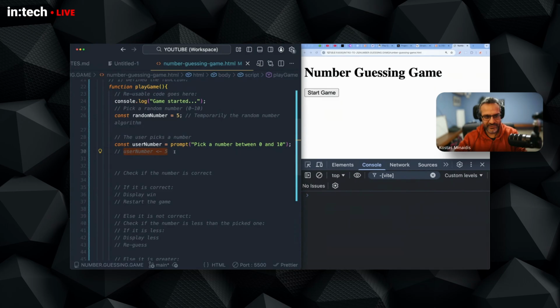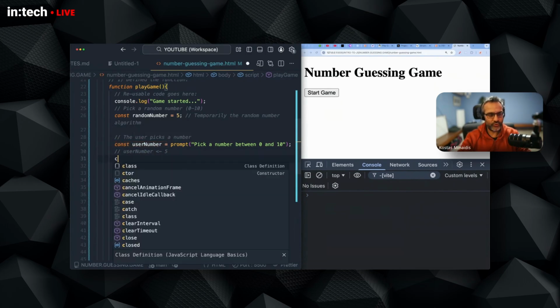The syntax is a little bit awkward because this function will be executed, it will pick up a number, and then it will assign this. This is the assignment operator, not the equality operator. This is going to assign the value from the prompt pop-up to the left side, which is the variable.